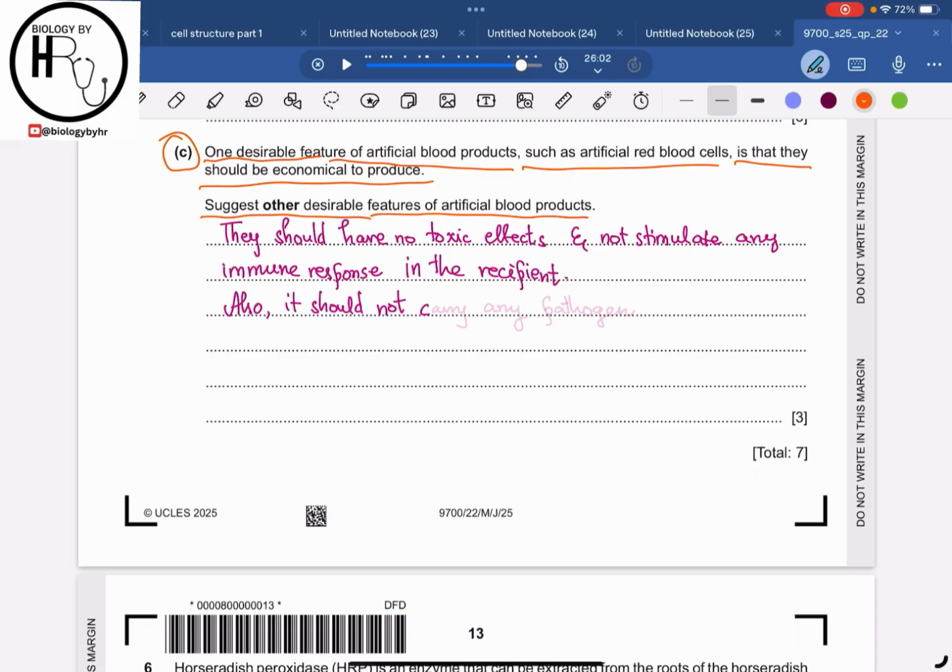Also, they should not carry any pathogen that may cause harm in the human body. So these are some of the features that should be taken into consideration before we inject those artificial blood products into the human body.